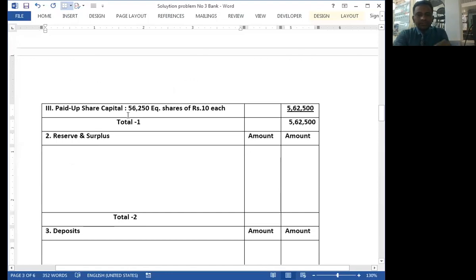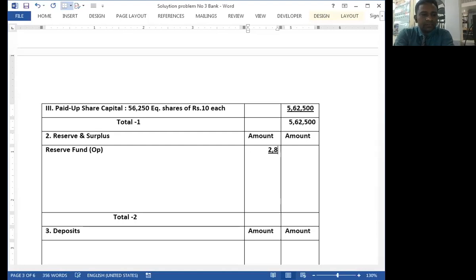Reserve and surplus. Opening. So this is the opening balance. What is the amount of that particular fund? 2,81,250.